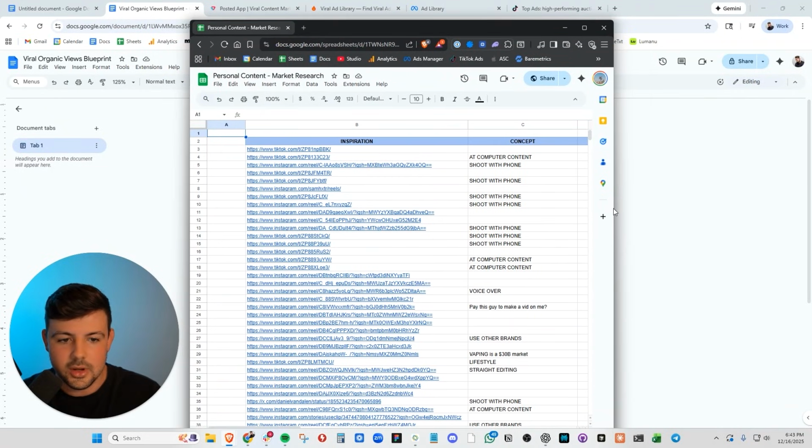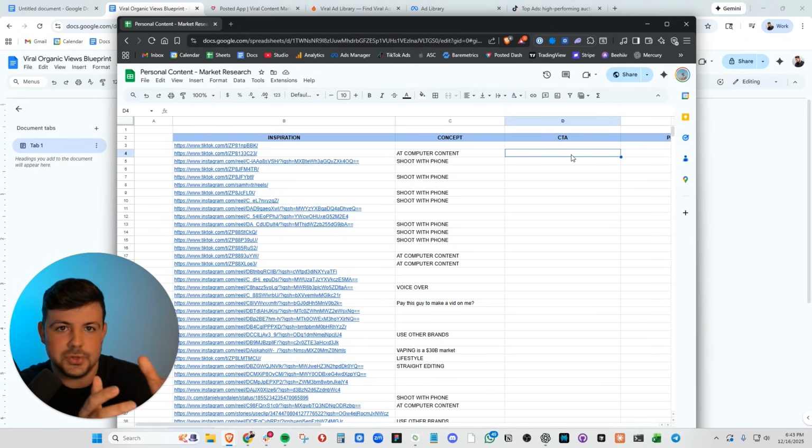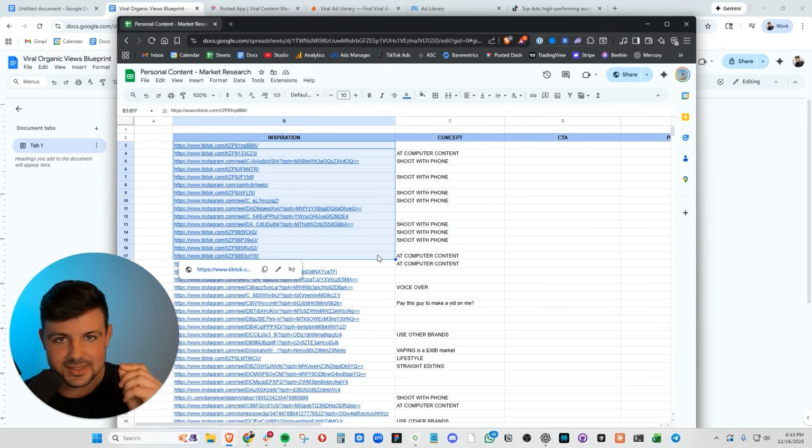I put all of my inspiration content into a spreadsheet like this. I did exactly what I just showed you. I note down the concept, the CTA, I note down the storyline, and I have them all saved in one Excel spreadsheet. This Excel spreadsheet is going to be your best friend. It is your market research. It is your guide. These are all the winning formats that you have found that have gone viral organically.